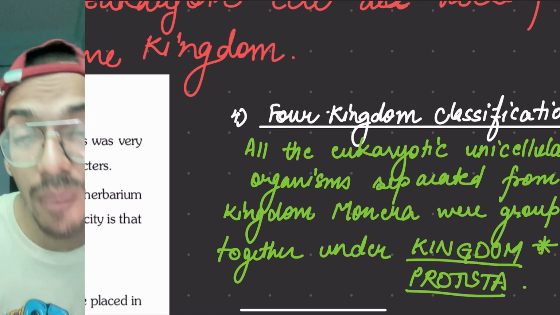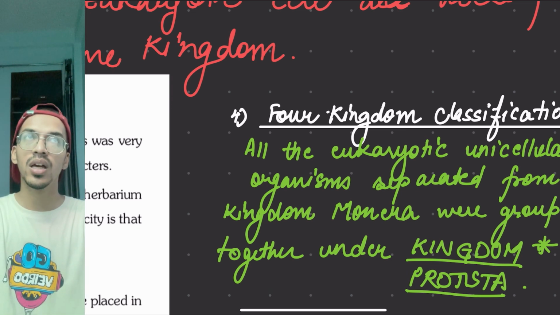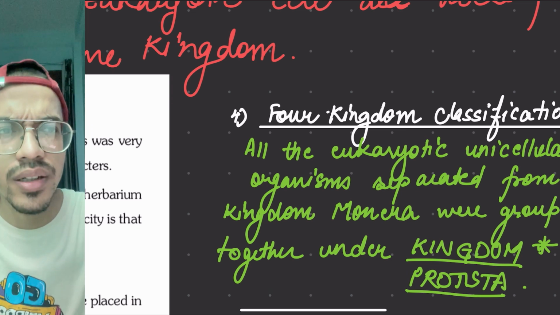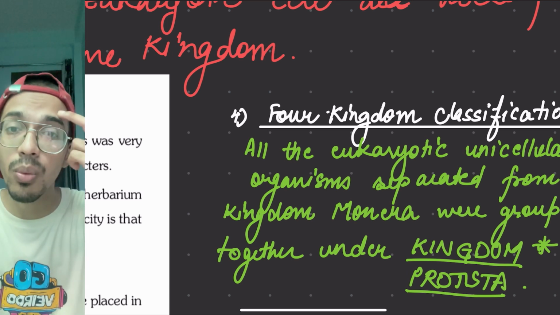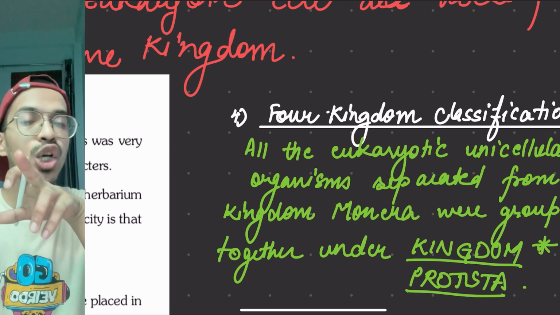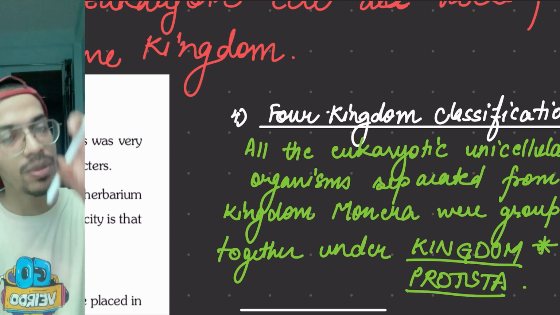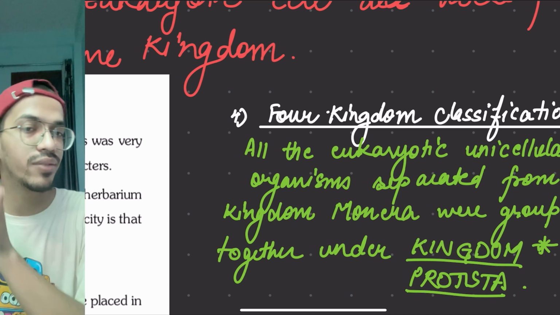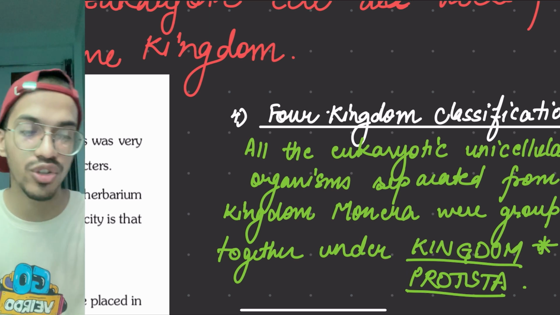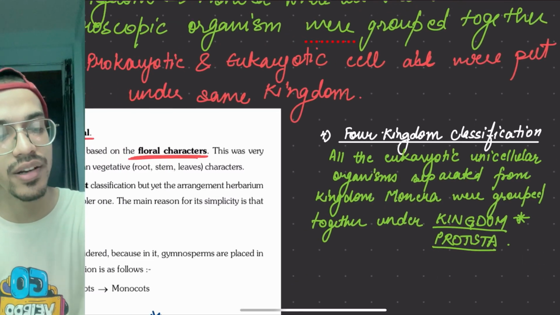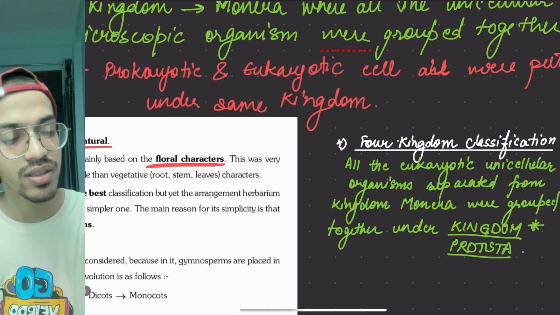But now what's the problem? The problem is certain fungi, which I told you earlier, were put into the plant kingdom. So they have been taken out from the plant kingdom and put into a different kingdom altogether, and that gives the five kingdom classification. And that is our next topic to study.